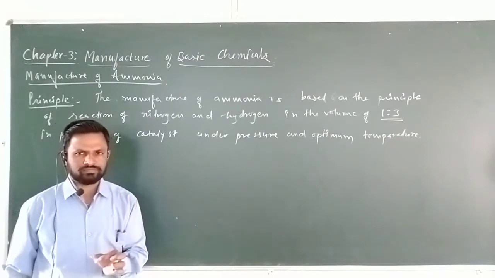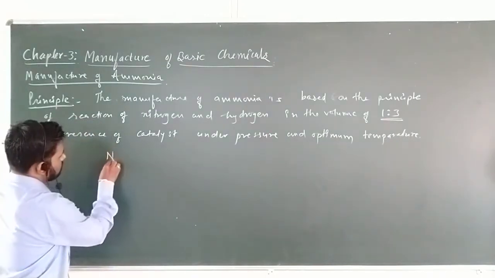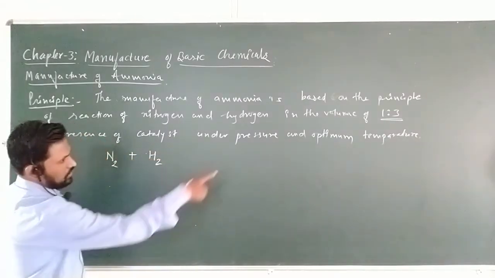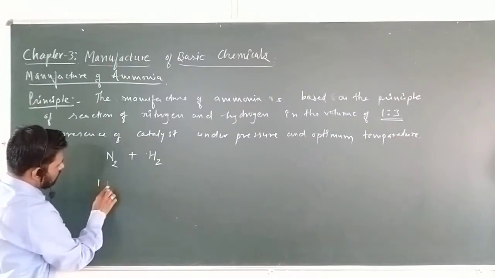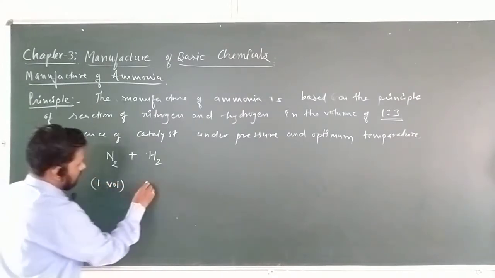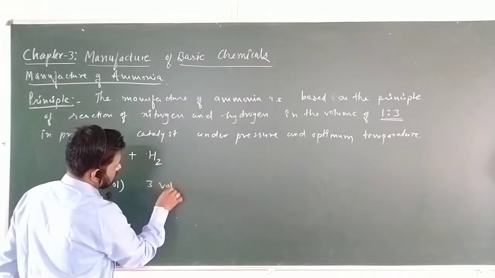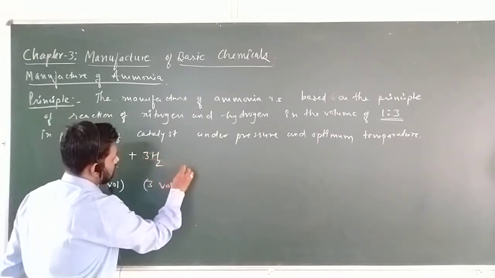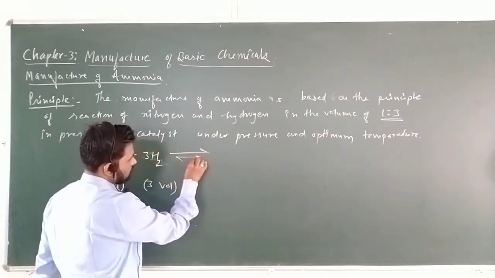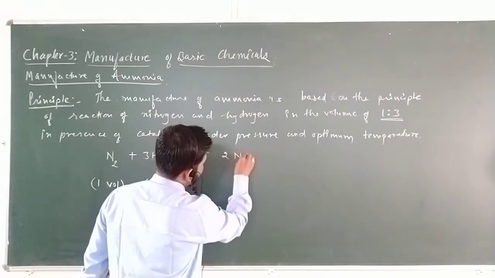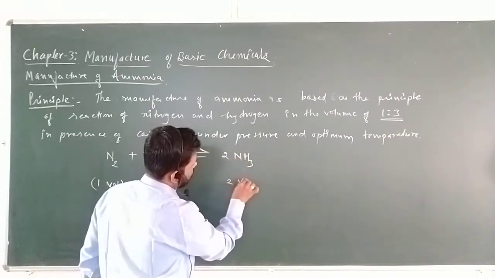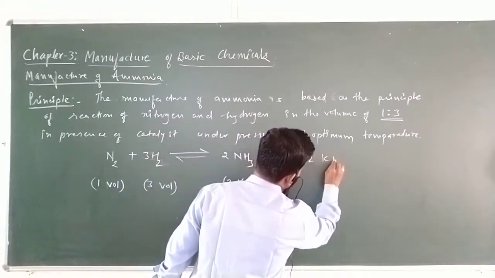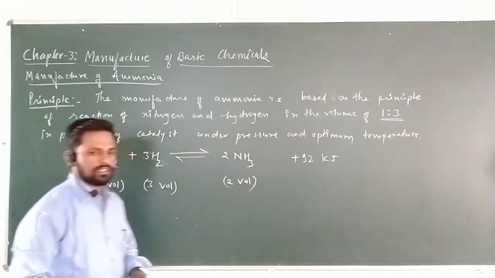Nitrogen, N2, plus hydrogen in the ratio of 1:3, means 1 volume of nitrogen is taken and 3 volumes of hydrogen is taken, that is 3H2. It gives 2 moles of ammonia, that is 2 volumes of ammonia, with evolution of 92 kilojoules of heat. This is very important. So this is the basic principle.